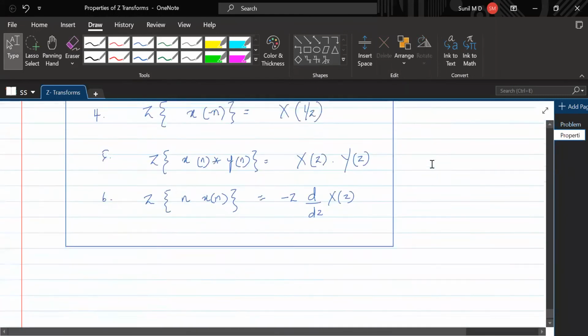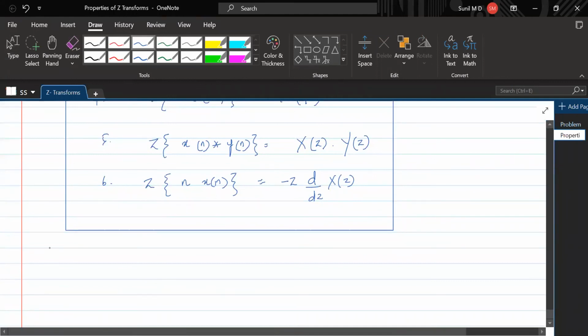So let's take the signals now. Problem number one is the sequence x of n is u of n plus 2.